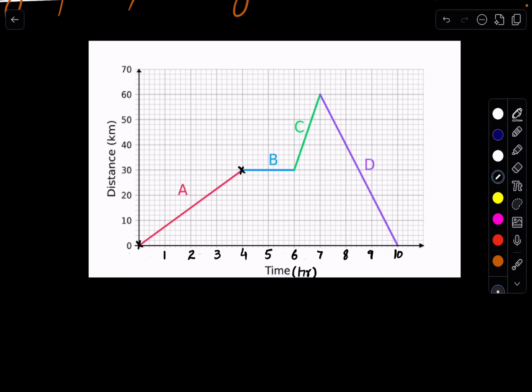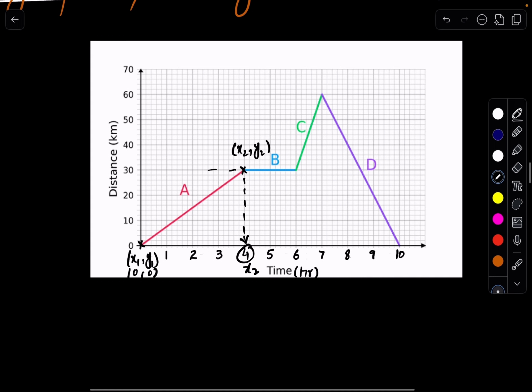Okay, first we have to figure out the coordinates. This point is the x1, y1, so they are both 0, 0, right? I have to work out for this, which is x2, y2. If I look at the x-axis, this is basically the x2. If I look at the y-axis, this is basically the y2, right?